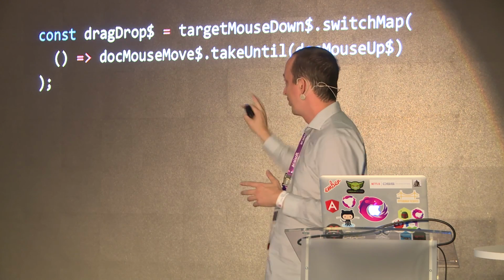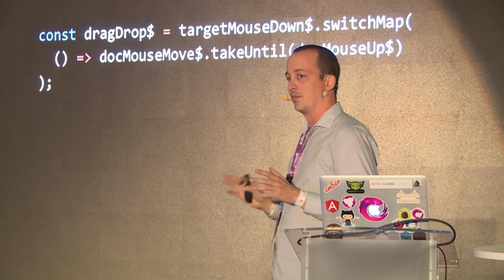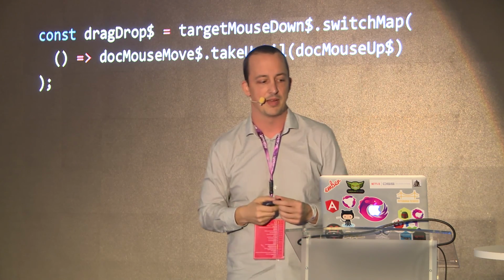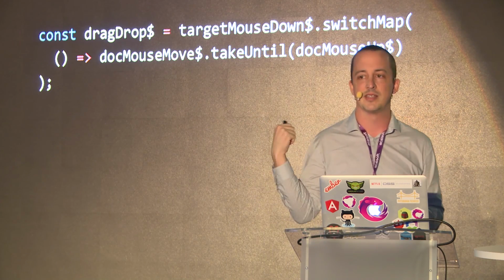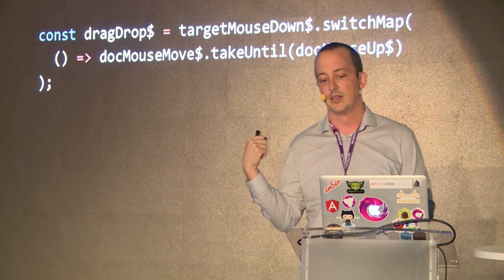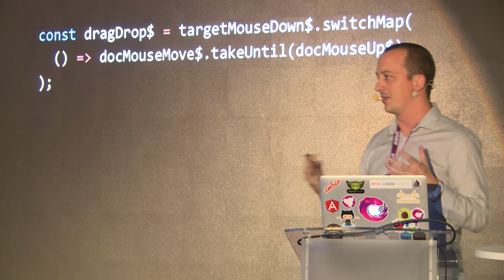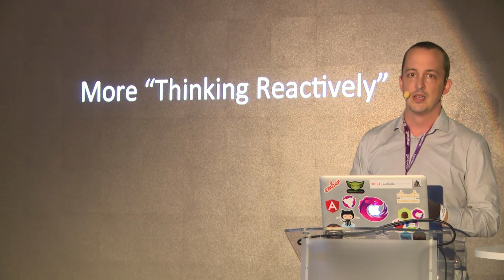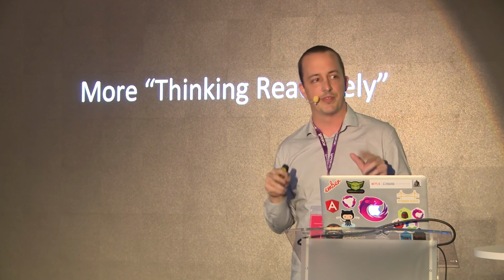Now, you'd probably go through and add a few other things in there, some dos to add some side effects to make the animation for the drag or something like that. But at the end of the day, this is the meat of drag and drop. And that's kind of how you would have to think about it to build this out of observables with RxJS. So let's look at more thinking reactively.